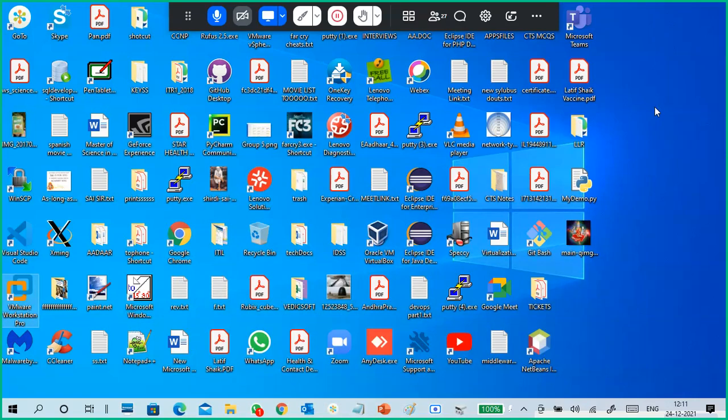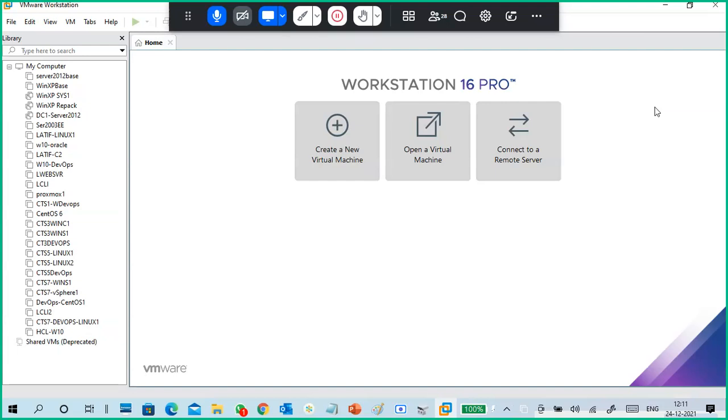Guys, there is a difference. VMware is a company, like Microsoft is a company, an organization. VMware Workstation is a product, an application which we use to create multiple virtual machines. We create multiple types of virtual machines and install different types of operating systems. To create virtual machines on our regular desktops, we use VMware Workstation. VMware is an organization, a company. Don't just say VMware, no, VMware Workstation.